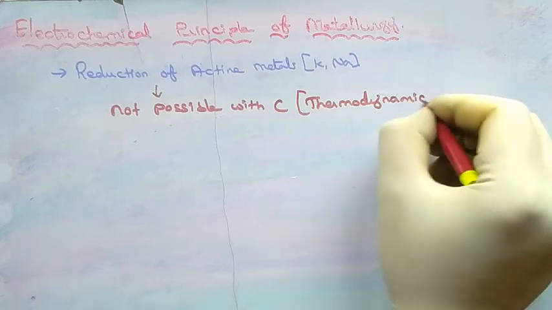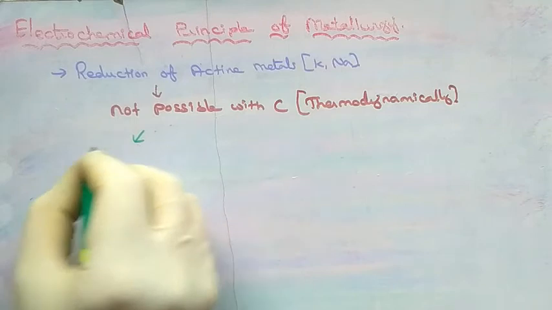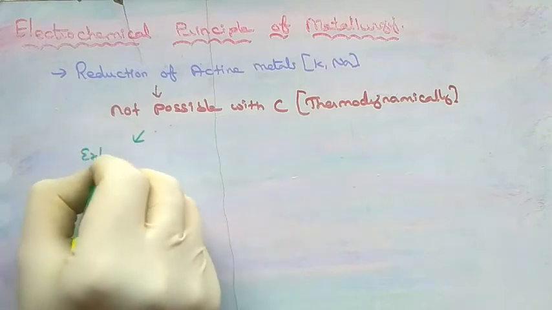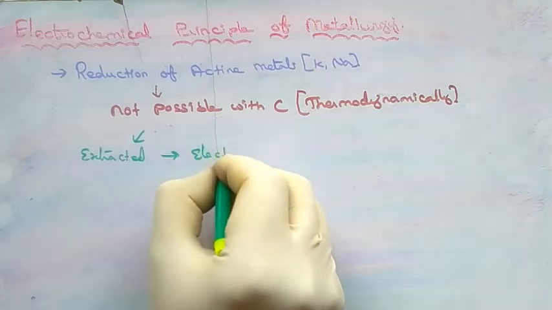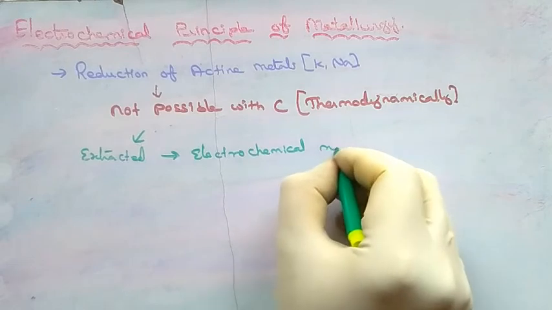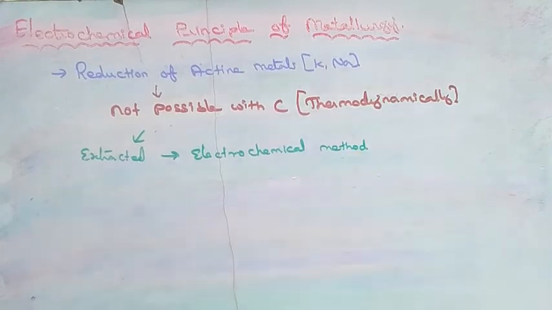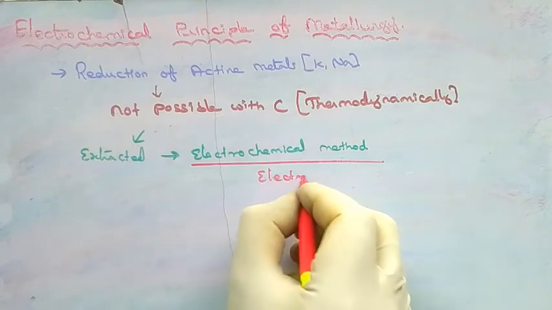Such metals can be reduced by electrochemical methods. Those metals can be extracted by the electrochemical method, and this electrochemical method is called electrolysis.